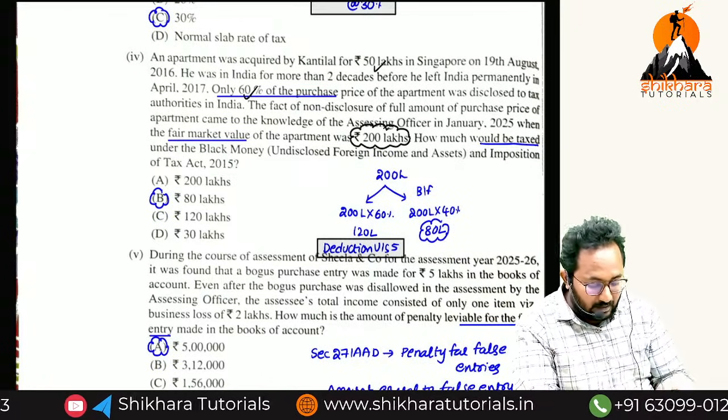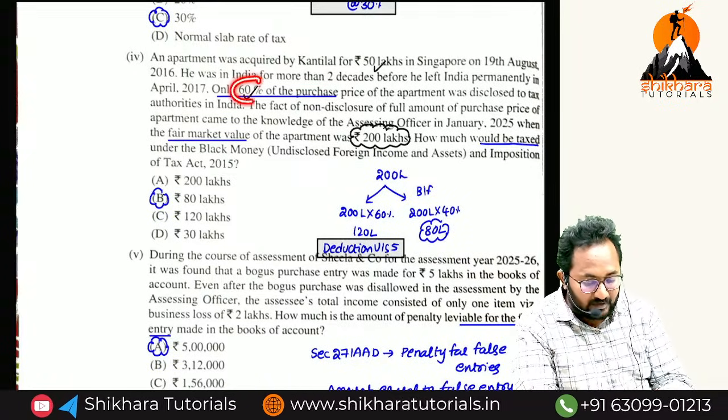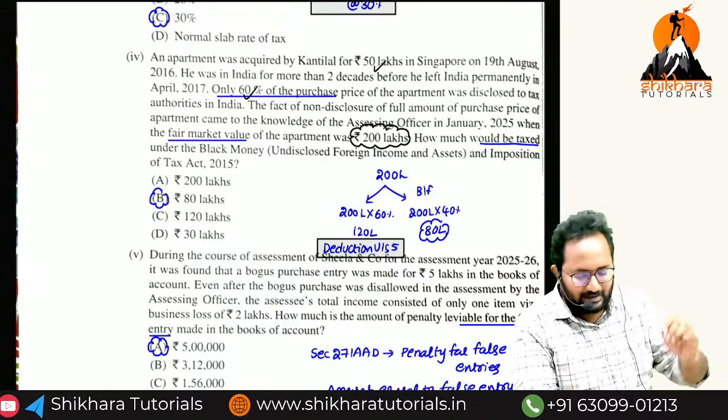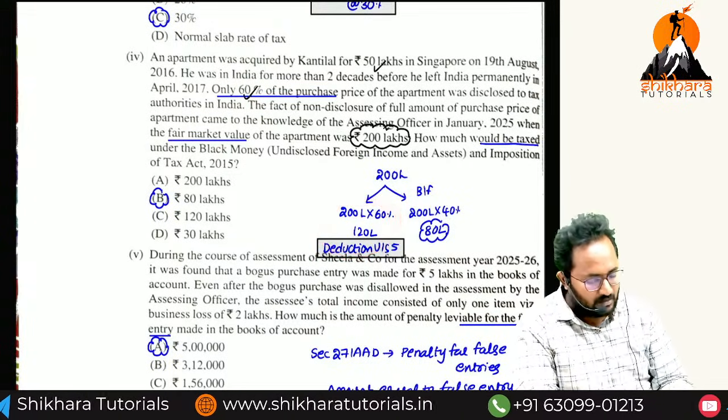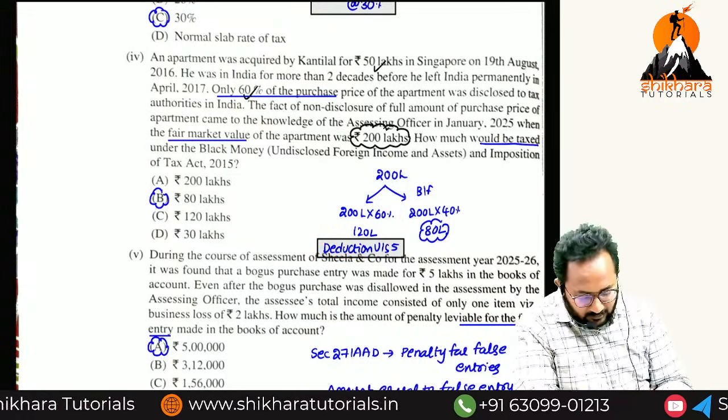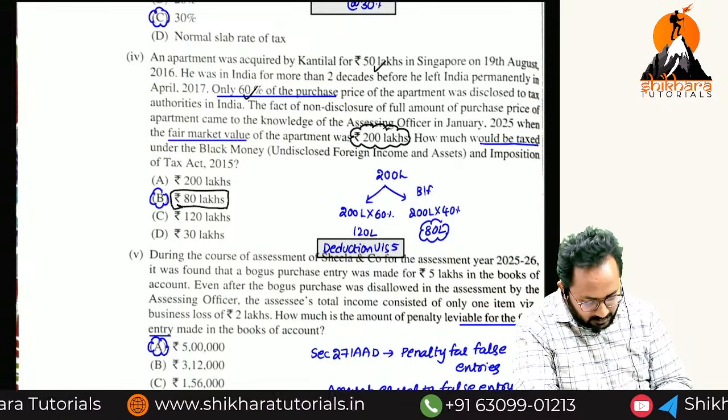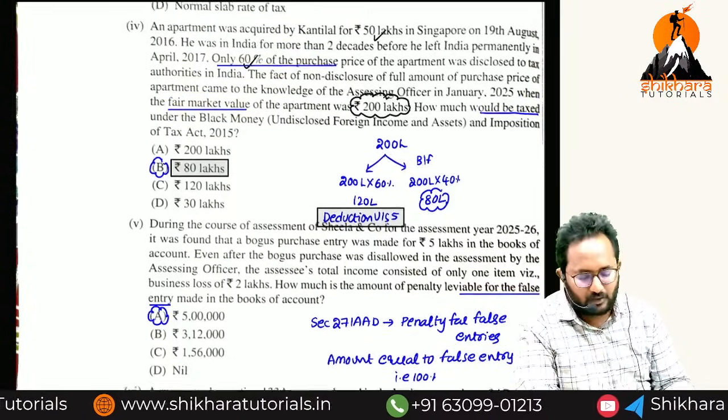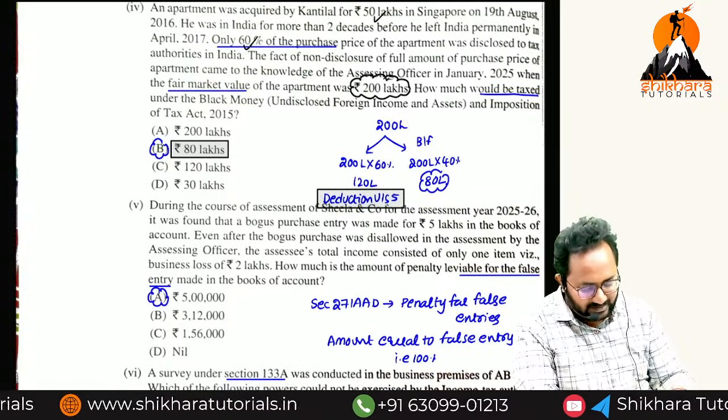No, no, no. Because that proportionate to which he was already declared, that is allowed as deduction. The remaining only taxable. Then the answer will be 80 lakh. Block Money Act. I gave a revision video on Block Money Act also, the same example we discussed.